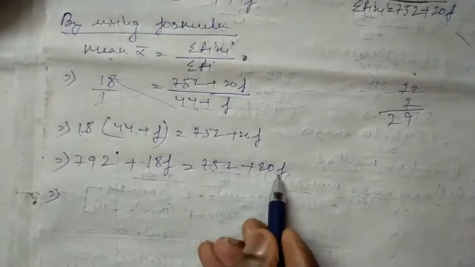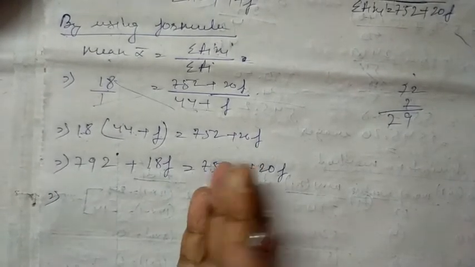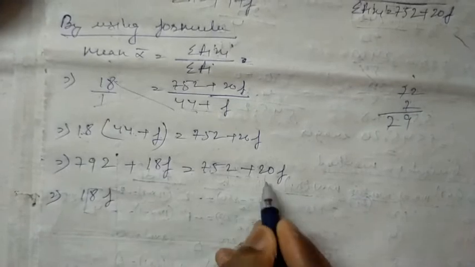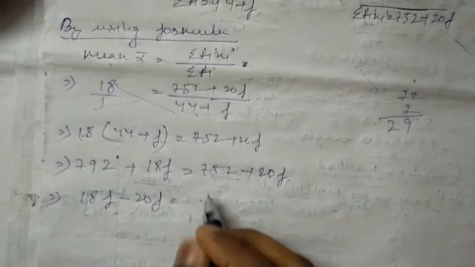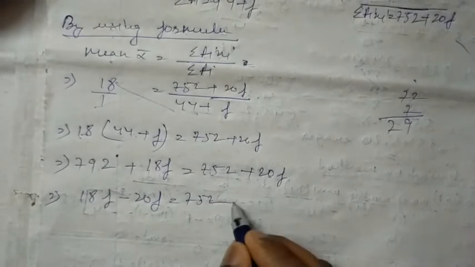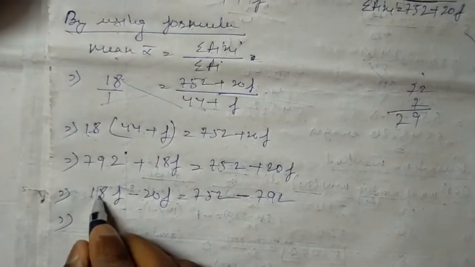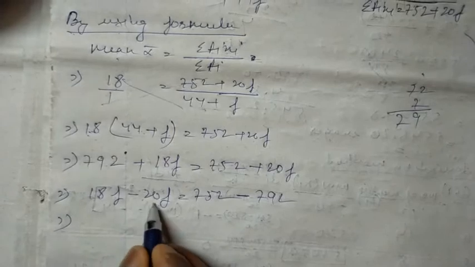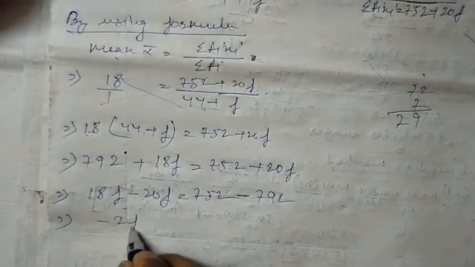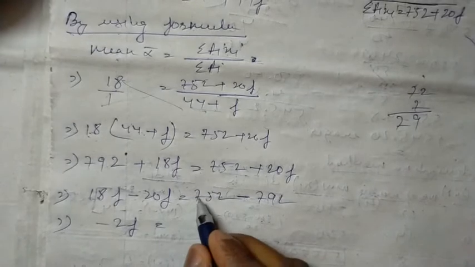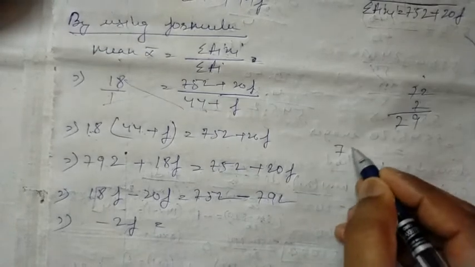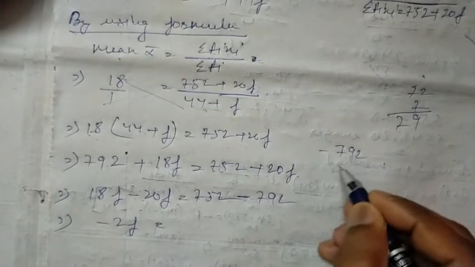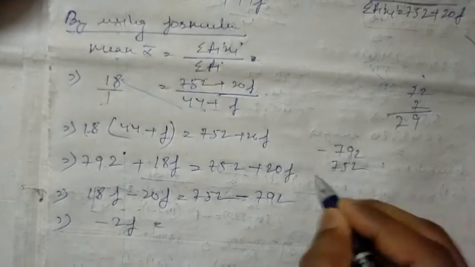So we will take the variable on the left-hand side. 18f, if I bring it to the left-hand side, it will be 20f. Then 752, if it comes over here, it will be 792. If I cancel this, 18f minus 20f will be minus 2f. Here 752 minus 792: 792 minus 752 will be 40.